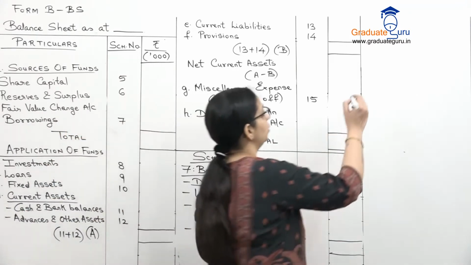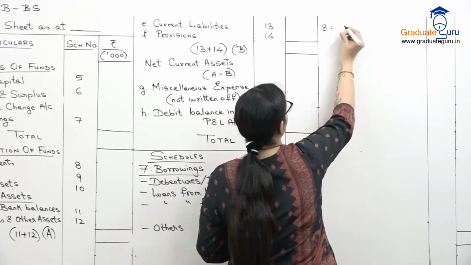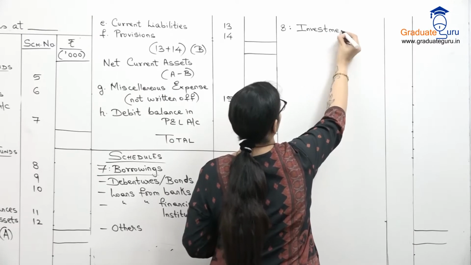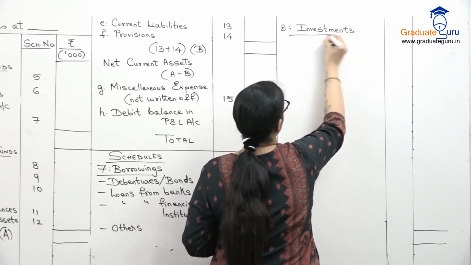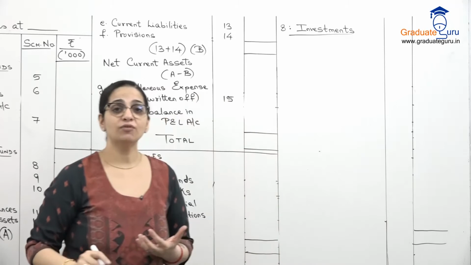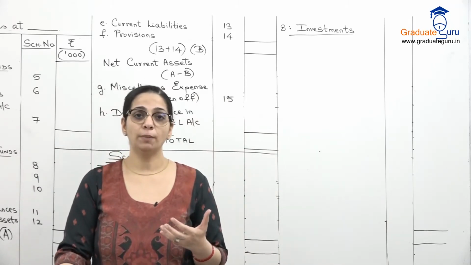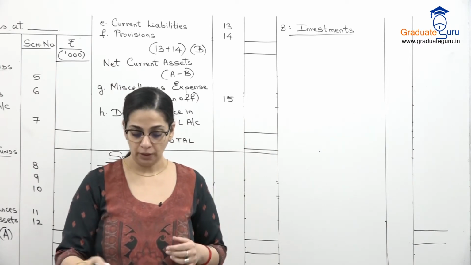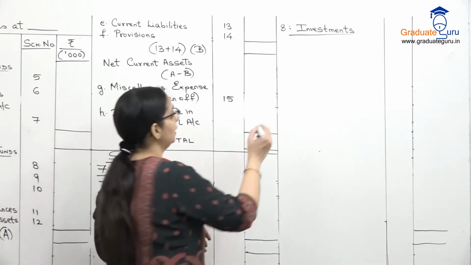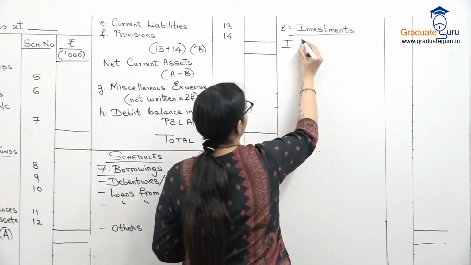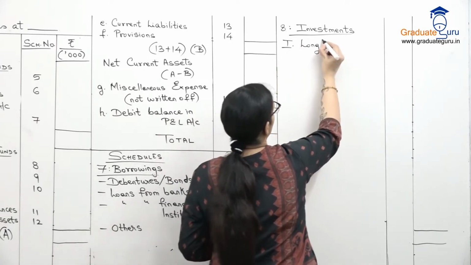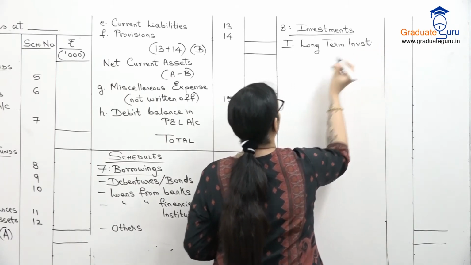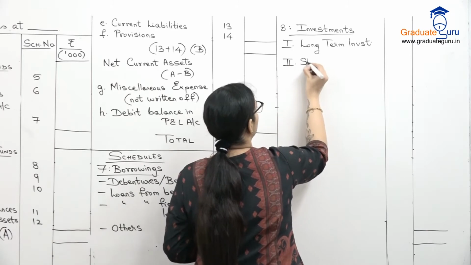Then let's go to Schedule 8. Now this is from our application side. So Schedule 8 is for investments, which I said is a very important part of the balance sheet of an insurance company. Investment is a very important asset for them. So investment में basically we show it under 2 categories: long-term investments and short-term investments.